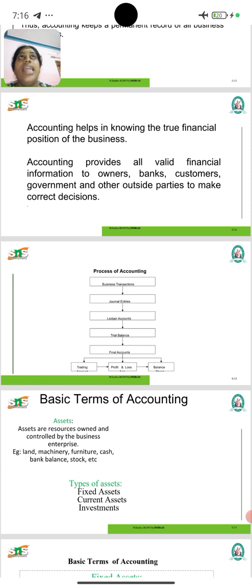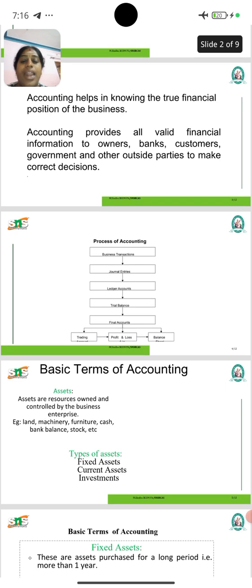After that, ledger accounts will be opened, a separate ledger account for each account: real, personal and nominal account. After that, the trial balance, which means the debit and credit sides will be the same. After the trial balance, we will finalize the final accounts.